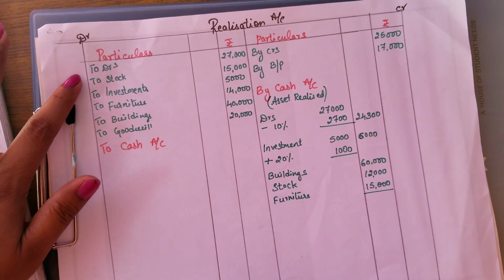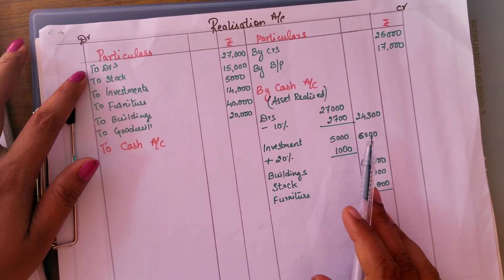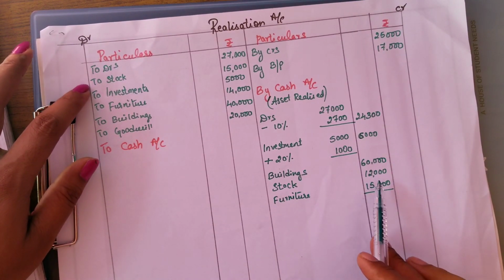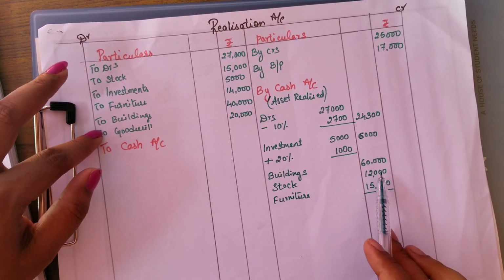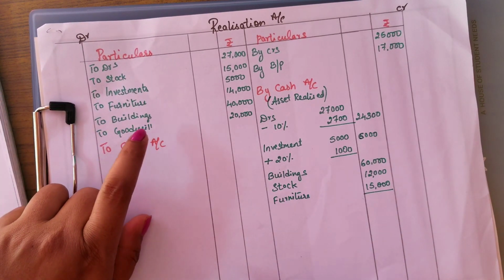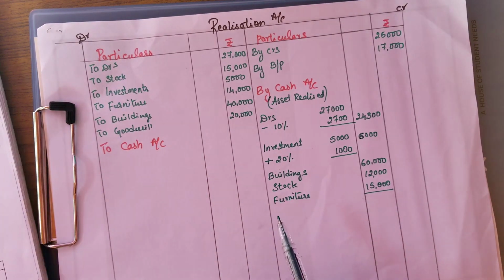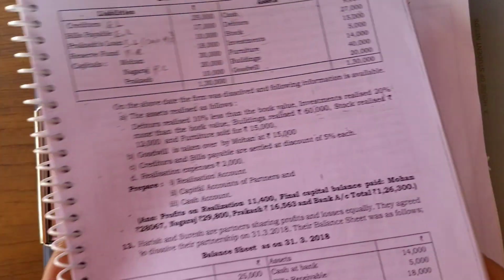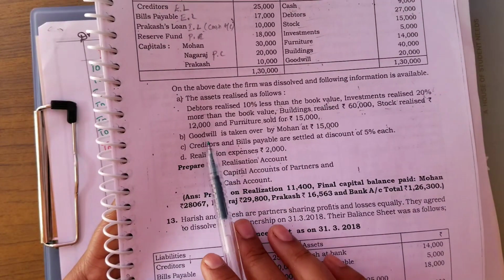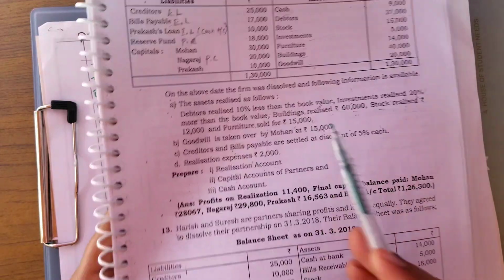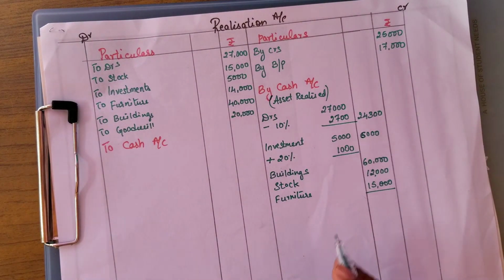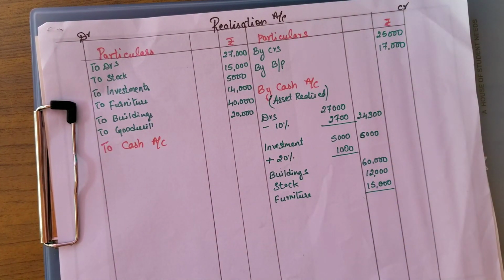So first we'll just cross check it. Debtors, it is there. Stock we have written. Investment also written. Furniture also written. Buildings also written. And goodwill. Goodwill is missing here, so we will see whether any adjustment related to goodwill is there or not. Yes, we have here goodwill is taken over by Mohan at rupees 15,000. So there is an adjustment.